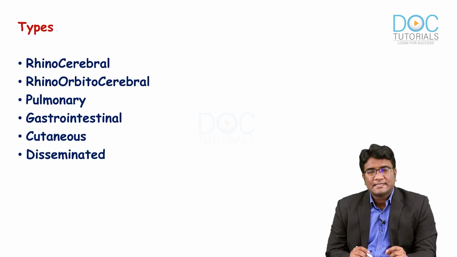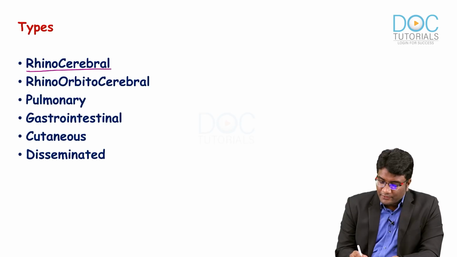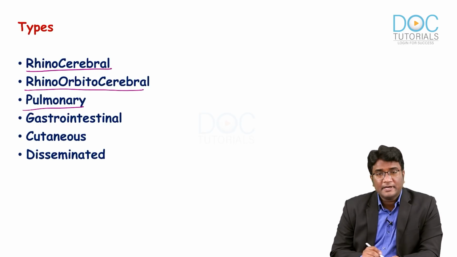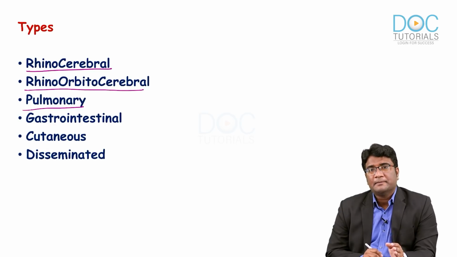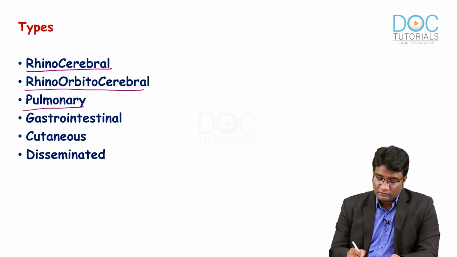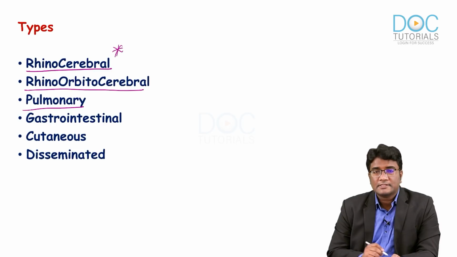Now, let's try to understand what are the various important types of mucormycosis. The important types of mucormycosis are your rhinocerebral, rhino-orbitocerebral and the pulmonary mucormycosis. Please remember, after inhalation of spores, these spores, once they reach the nasal cavity and the sinuses, they can go through the cribriform plate and involve the brain. That would be your rhinocerebral mucormycosis.